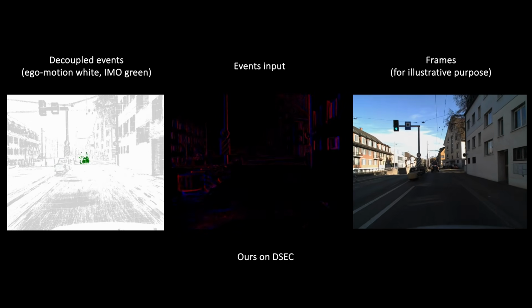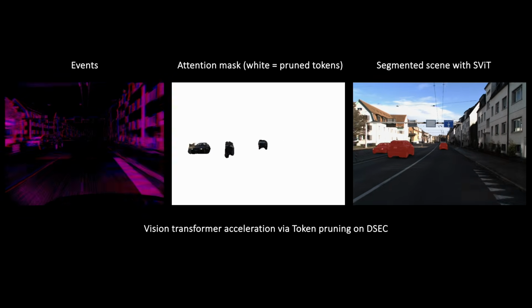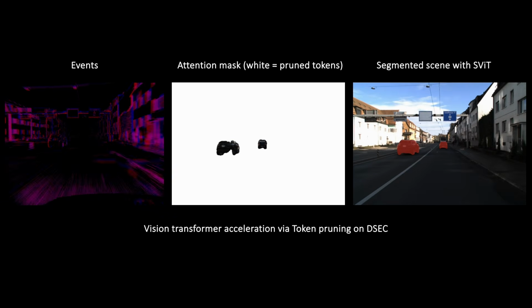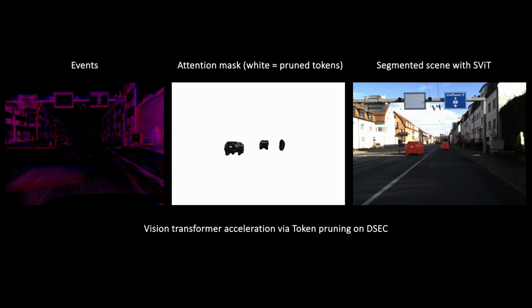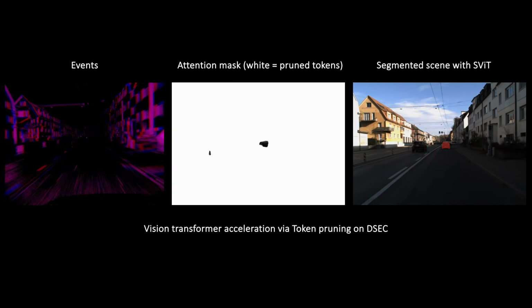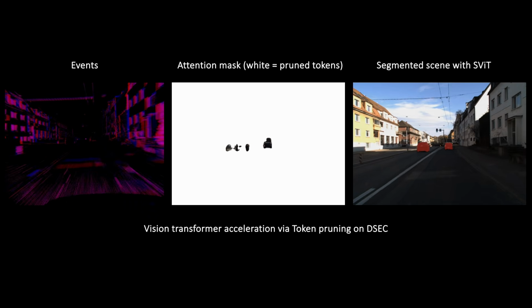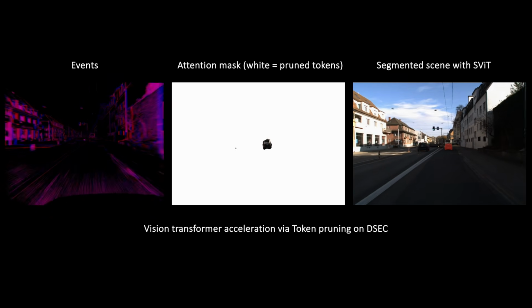But the true value of event suppression is how it enhances downstream perception tasks. By providing a clean, decoupled event stream, we dramatically reduce computational load. For example, by using our dynamic masks to guide token pruning in vision transformers, we accelerated inference speed about 10 frames per second with a negligible drop in accuracy.